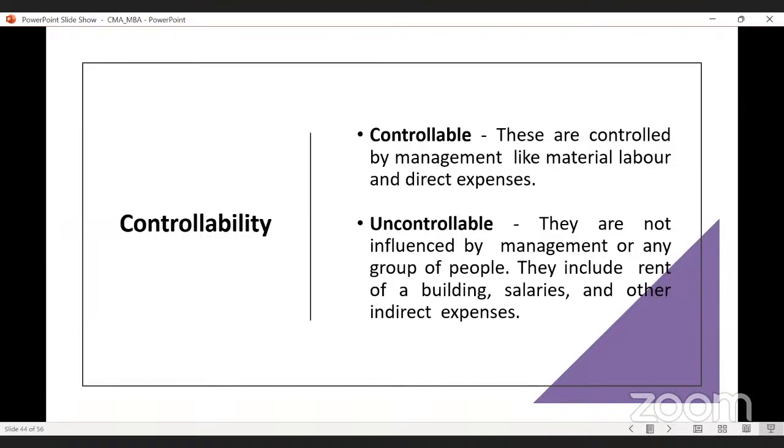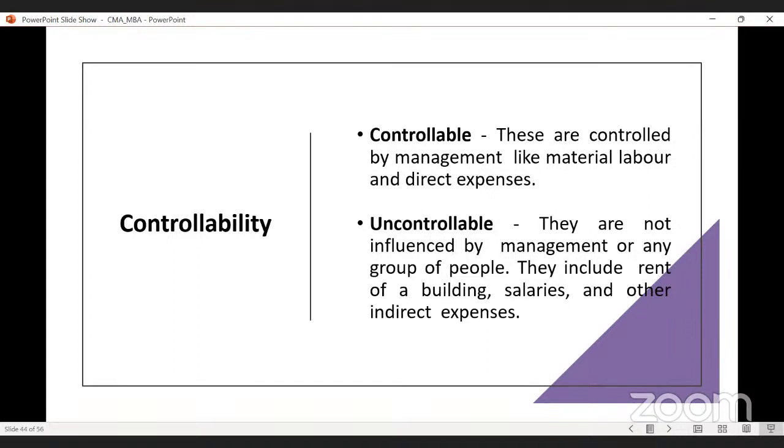So uncontrollable here, you can say, is fixed. If you are using some fuel, sometimes fuel may evaporate. Because of evaporation, there may be some normal losses that we cannot control.